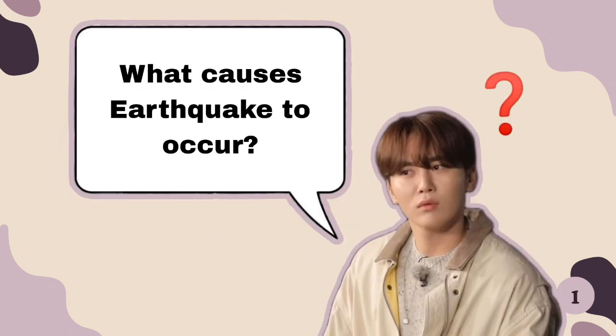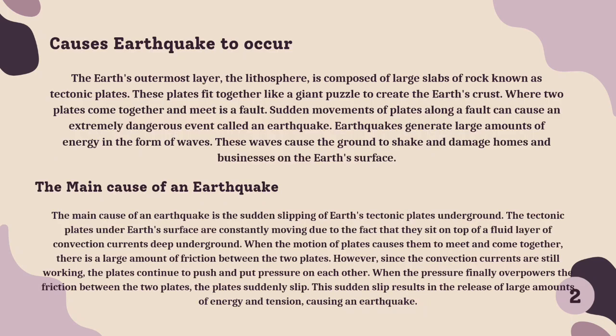What causes earthquakes to occur? The Earth's outermost layer, the lithosphere, is composed of large slabs of rock known as tectonic plates. These plates fit together like a giant puzzle to create the Earth's crust. Where two plates come together and meet is a fault. Sudden movements of plates along a fault can cause an extremely dangerous event called an earthquake. Earthquakes generate large amounts of energy in the form of waves. These waves cause the ground to shake and damage homes and businesses on the Earth's surface.